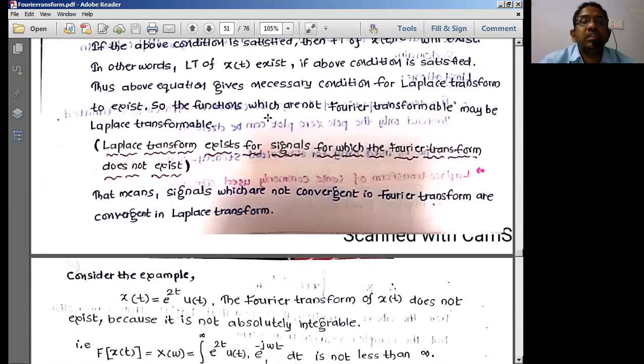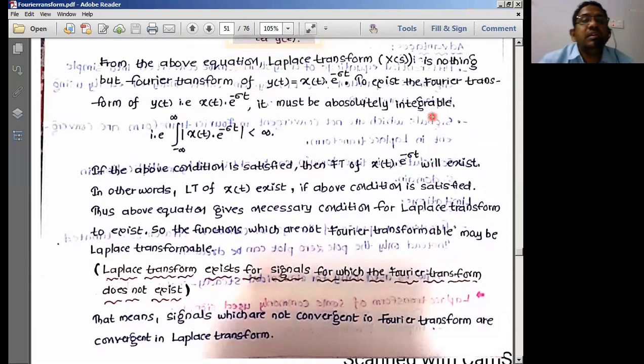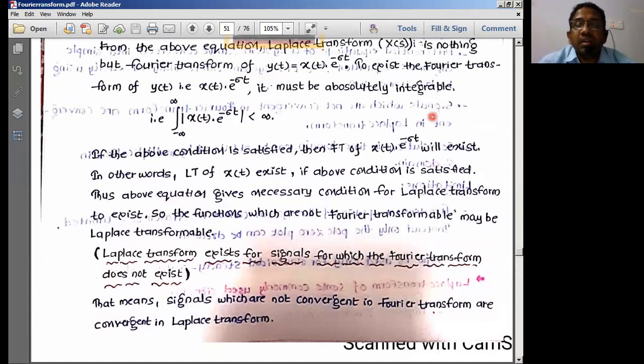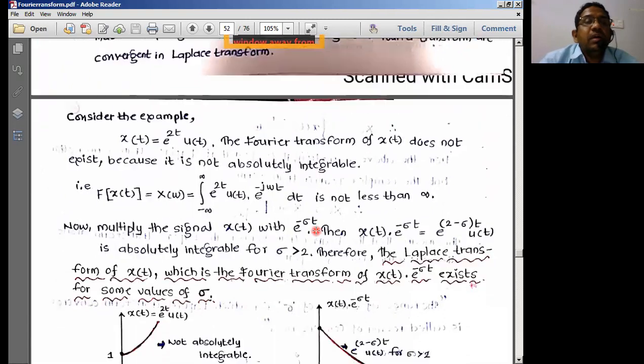Now, when you think about this, the most important point is that e power minus sigma t is basically the convergence factor. Based on the value of this real part of S, which is known as sigma, we get the ROC of the function. So let us go ahead with the example now.